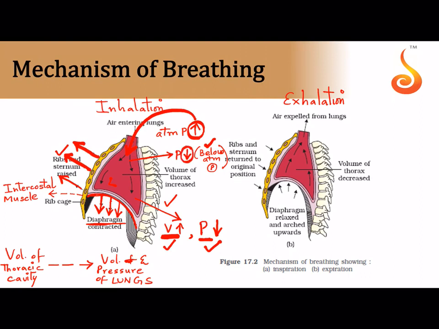Now, the opposite happens in the case of exhalation. Notice how your ribs are moving in. See, because of the muscles of your ribs, the ribs are relaxing. Here they had contracted to move out. Now it is the opposite. The rib muscles will relax, and so the ribs will move inwards and downwards.